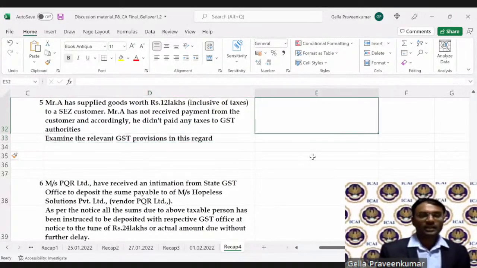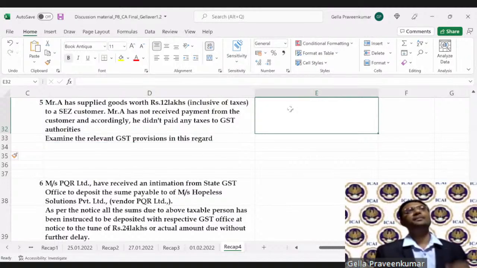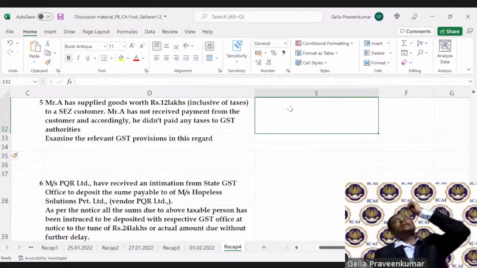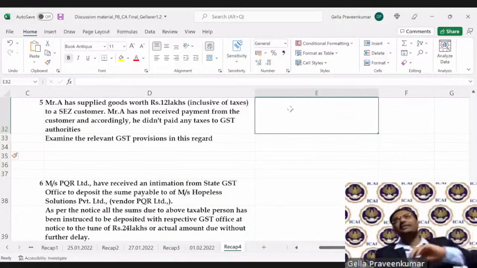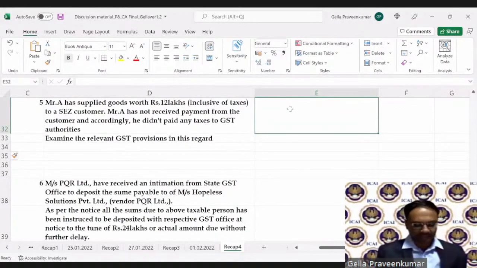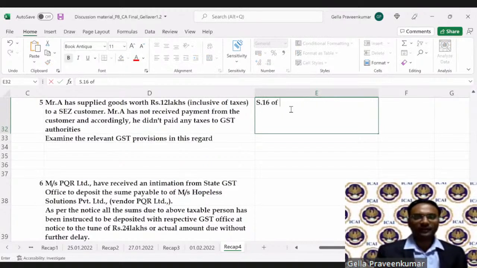Now, look at this transaction this way. First and foremost, we say that it is a zero rated supply. Section 16 of the IGST Act specifies a zero rated supply.